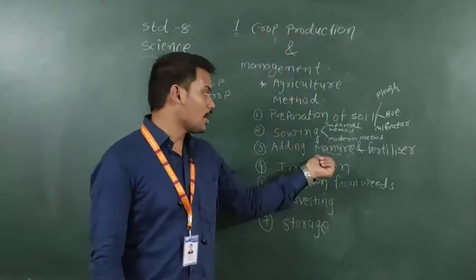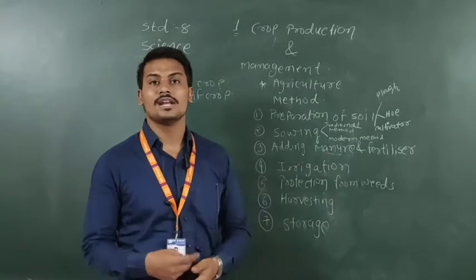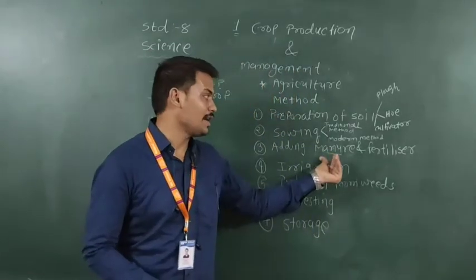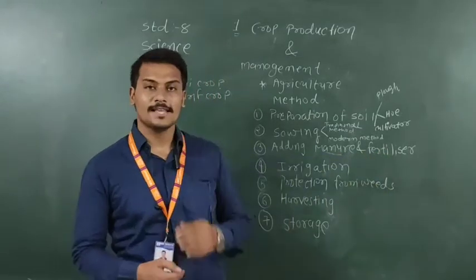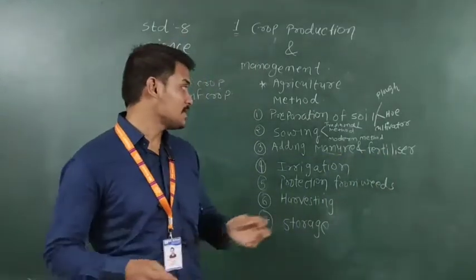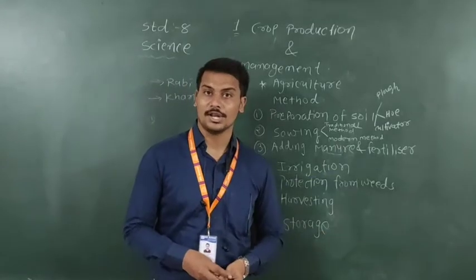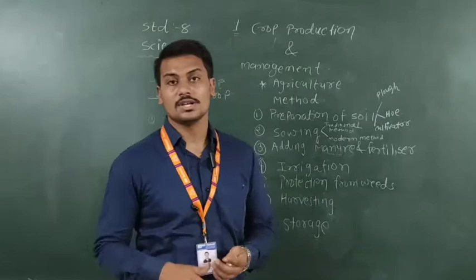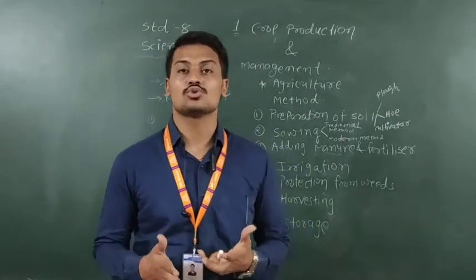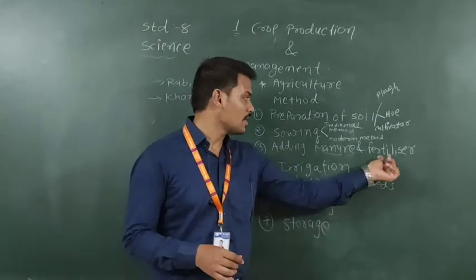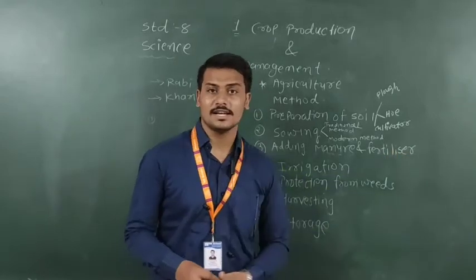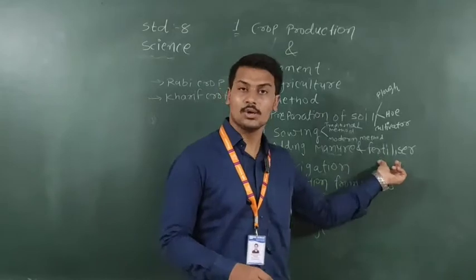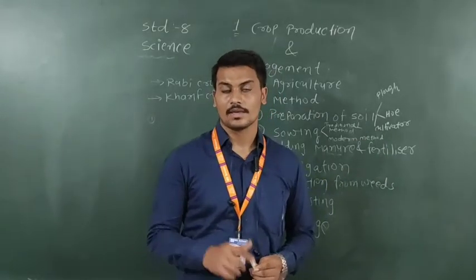Now, for using manure, the soil fertility is good. It cannot harm the soil fertility. On the other hand, fertilizers harm the soil fertility. Next, manure produces humus in the soil, whereas fertilizer can harm the fertility of soil and does not produce any humus in the soil.